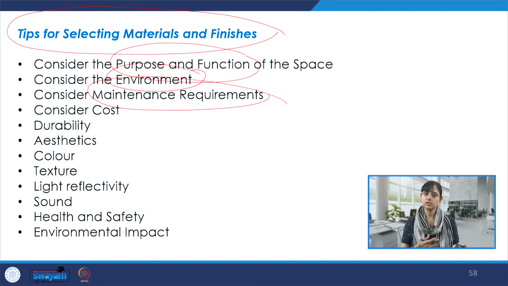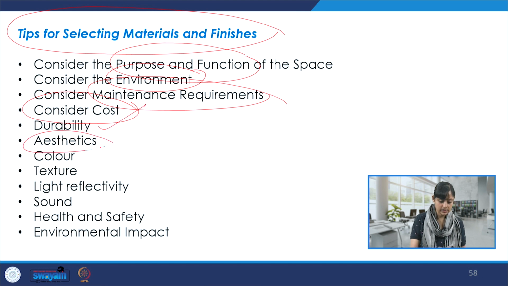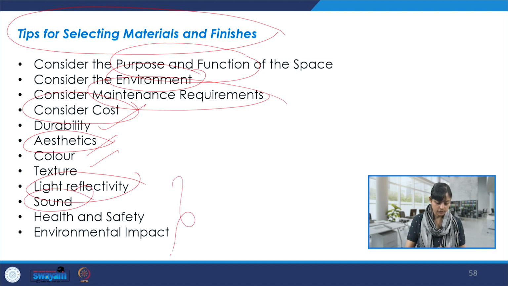So we have to consider those requirements. Of course, the cost factor, whether they are durable or not, the aesthetic aspect, color, texture, light reflectivity, sound absorption. Of course, I talked about the environmental impact and health and safety just a while ago. So, all of that.